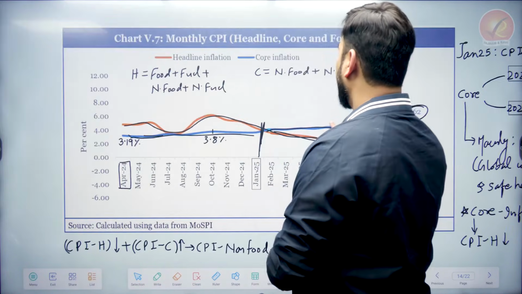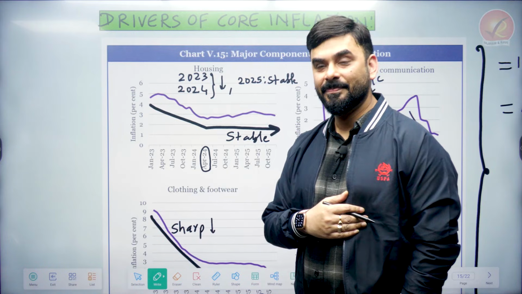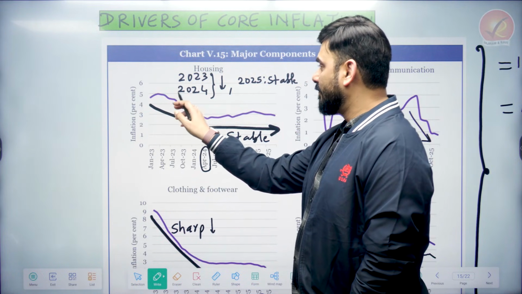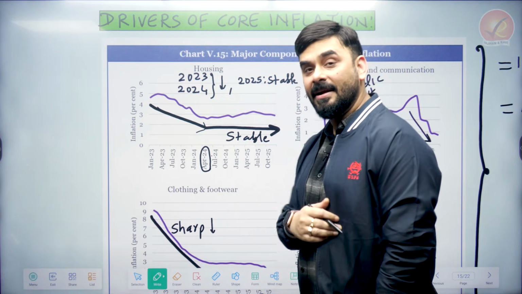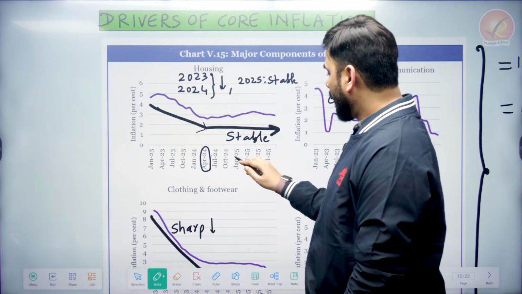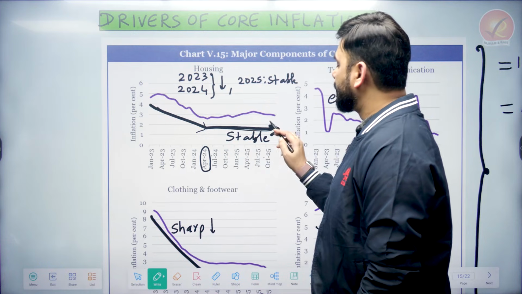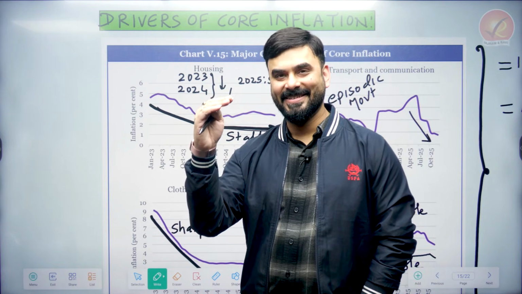Let us see. Check this please. What is this? This is housing. So let us look at the price of housing. See what is happening in the year 23-24. What is happening to the rent in the real estate market? It's going down. But now what is happening in 25? It has become sticky, which means now the rent is also on the slightly higher side.